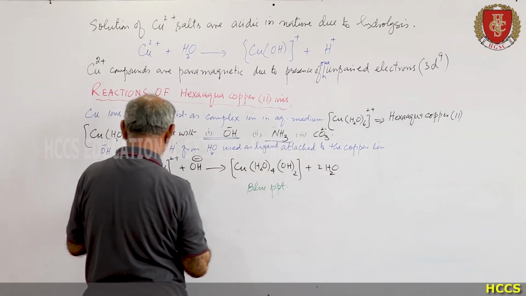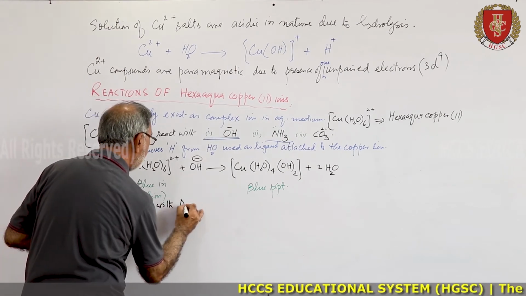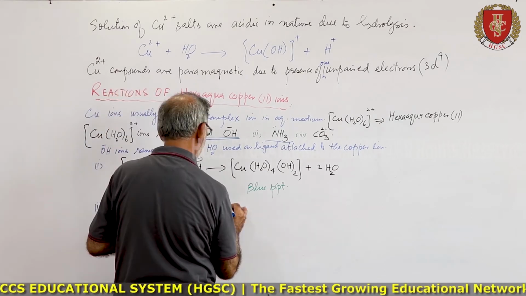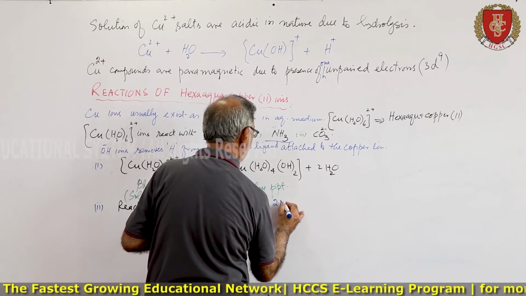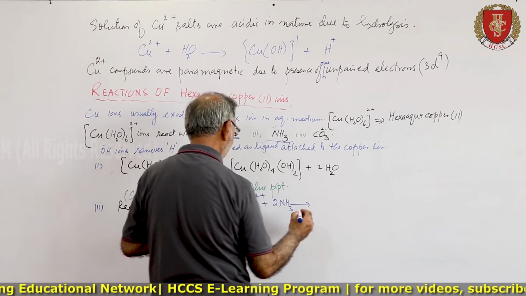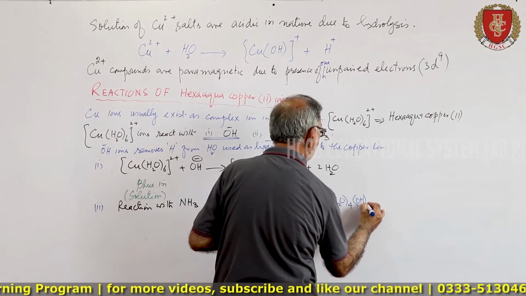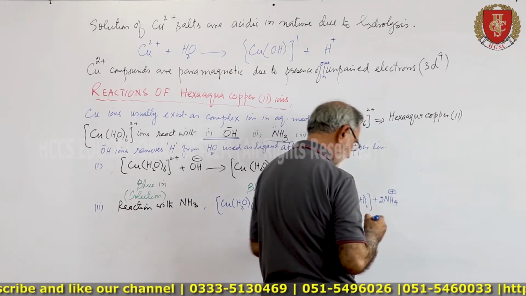Now we will describe the reaction with ammonia, that is NH3. Now the reaction is [Cu(H2O)6]2+ plus NH3 gives Cu(H2O)4(OH)2 plus NH4+.